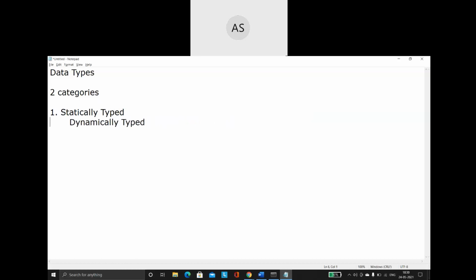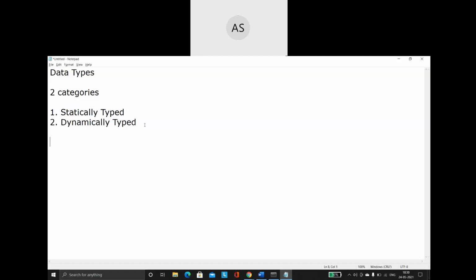Let us try to understand what we mean by statically typed and what dynamically typed is. Going for the first one, statically typed means that before making use of the data type, we have to always specify the type.